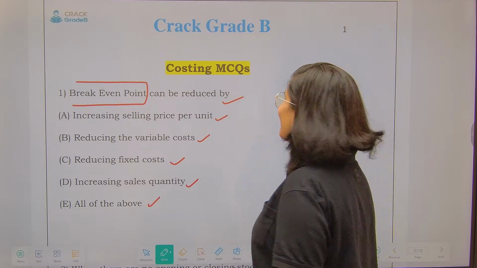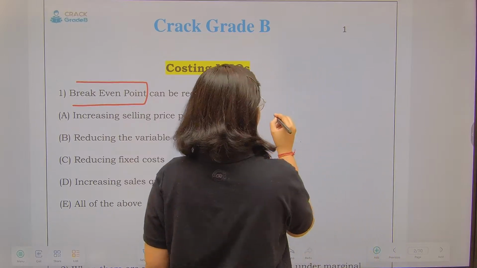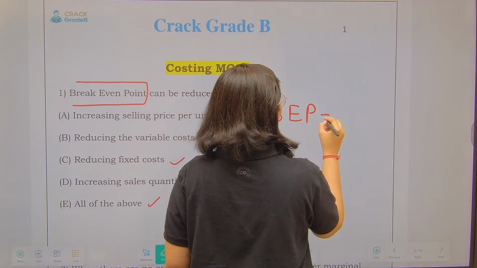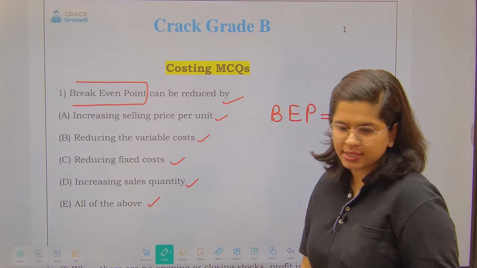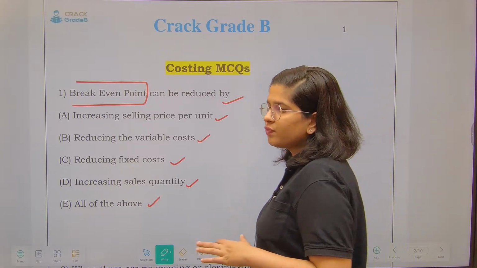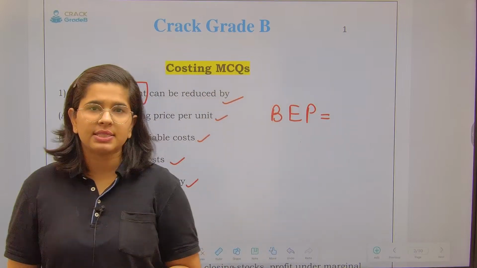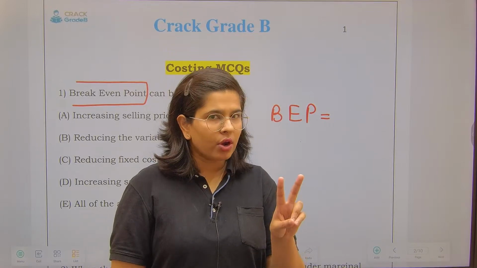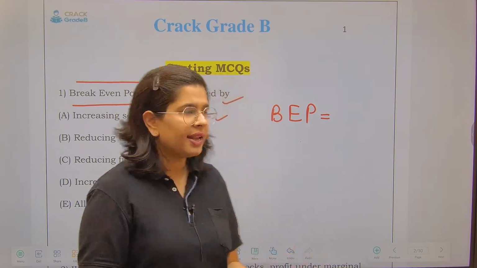Now see over here, what does break-even point mean? Break-even point means the situation of no profit, no loss, where you want to see whether your business is able to cover its costs or not. It can be found out in two ways, in quantity and in value.